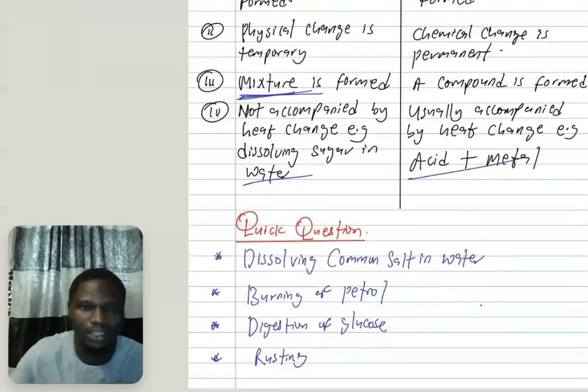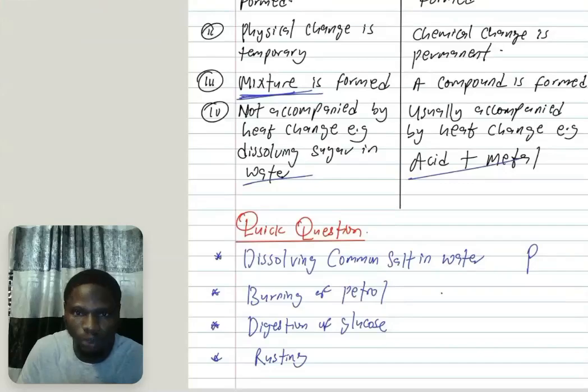So let's look at this quick question. Which of them is physical? Which of them is chemical? Now let's see. If you dissolve common salt in water, that's a physical change. Burning of petrol, chemical change. Digestion of glucose is a chemical change. Rusting is a chemical change.